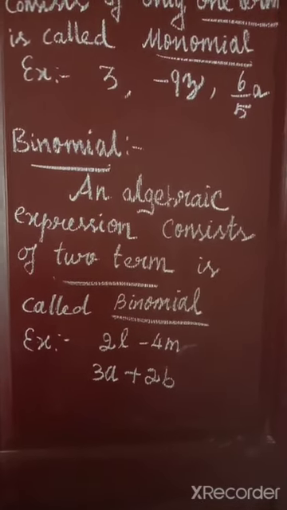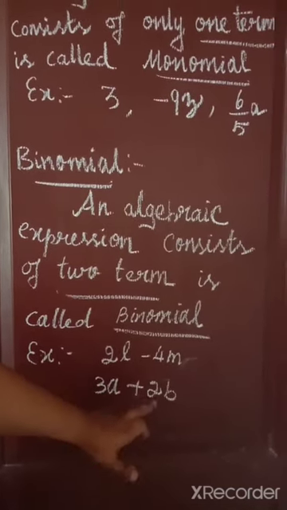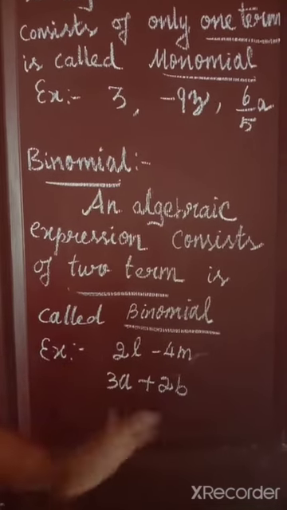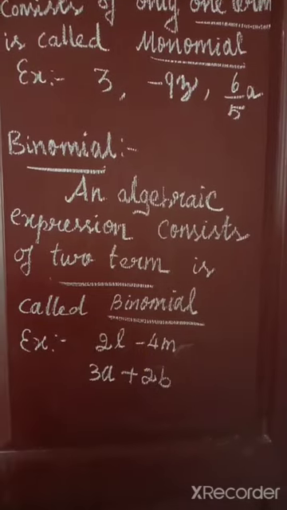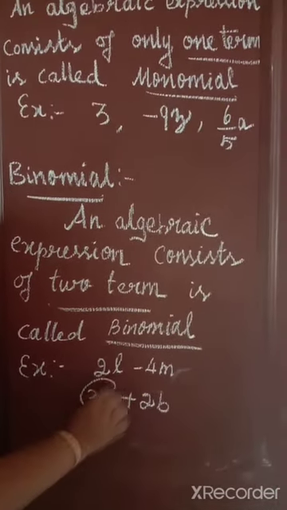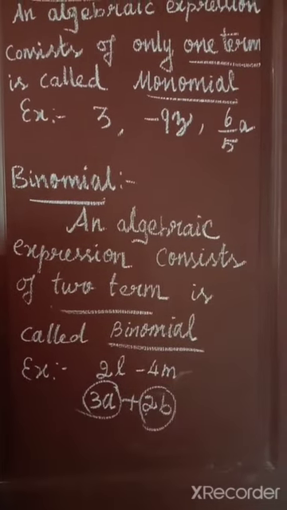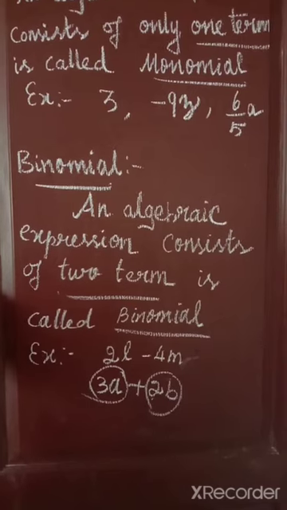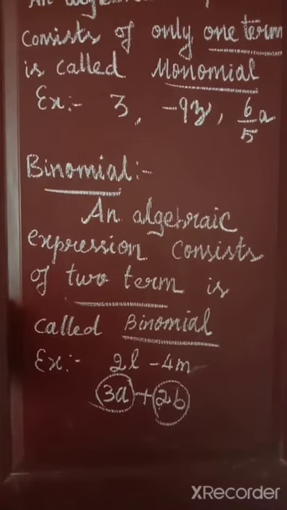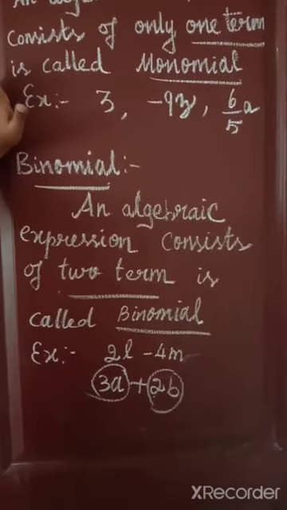Next example, 3a plus 2b. Here plus is there. This plus separates the expression into 2 terms. One term is 3a, another term is 2b. So how many terms are there? Yes, 2 terms. So 2 terms is considered a binomial, and 1 term is considered a monomial.